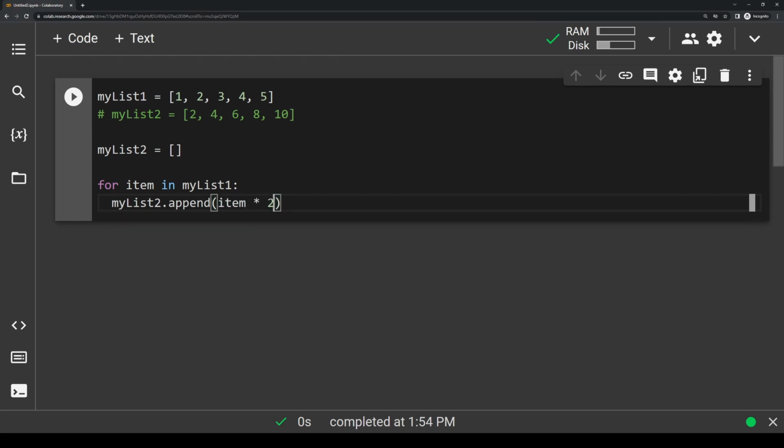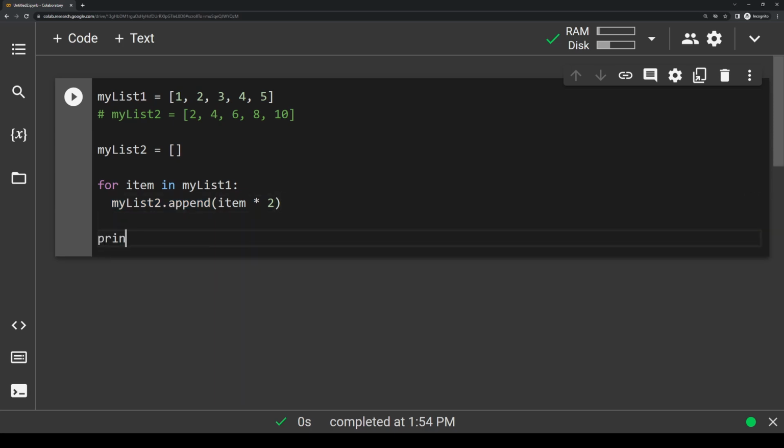And the reason we do item times 2 is because item represents each individual element in mylist1. So essentially what we're doing is just taking each element, multiplying it by 2, and then calling this append method to add it to mylist2. So if I actually go to the very bottom here and I print out mylist2, it should print out 2, 4, 6, 8, 10, because we are just doubling all of these values. And yep, you can see it prints out 2, 4, 6, 8, 10.